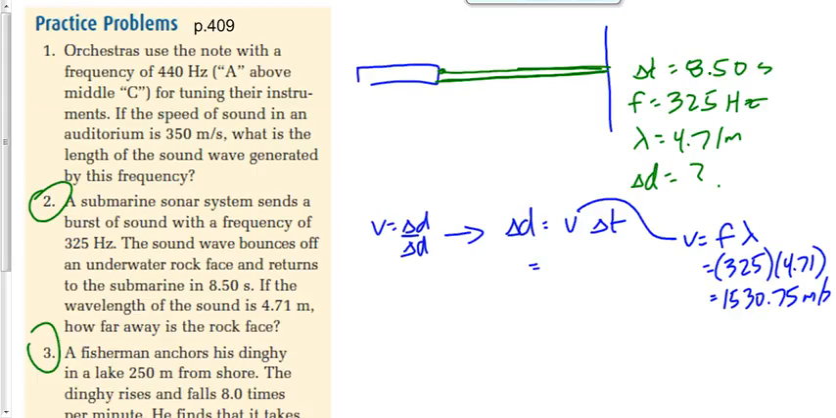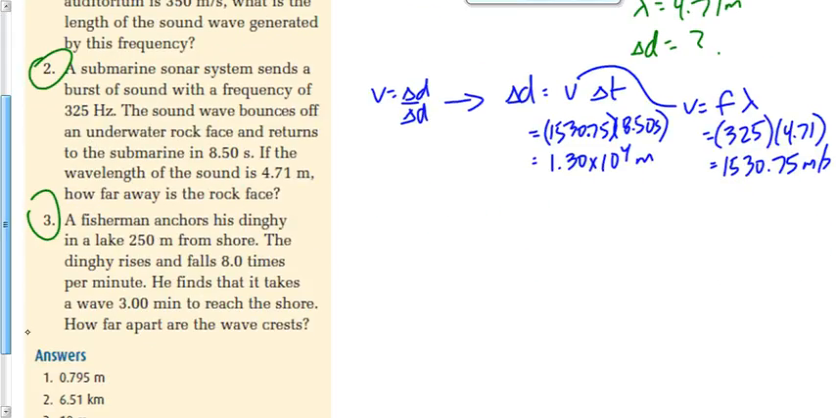All right, let's plug this in here now. 1530.75 times a time of 8.50 seconds. So I think we end up getting something like 1.30 times 10 to the 4 meters, which is 13,000 meters, 13 kilometers. Problem is, if we look at our answers, that's not our answer. Our answer is 6.51 kilometers, 6.51 times 10 to the 3 meters. Where did I make my mistake?